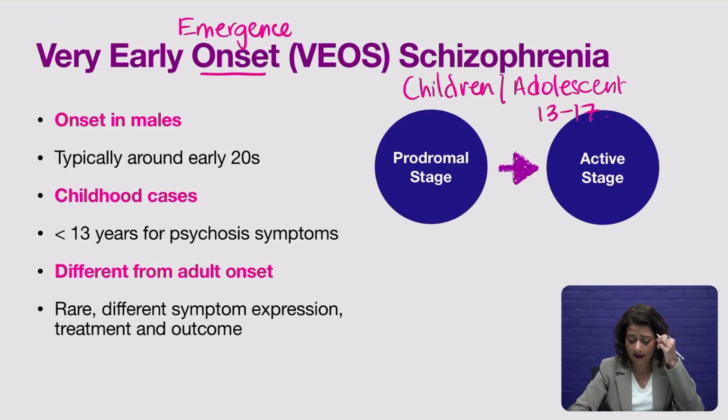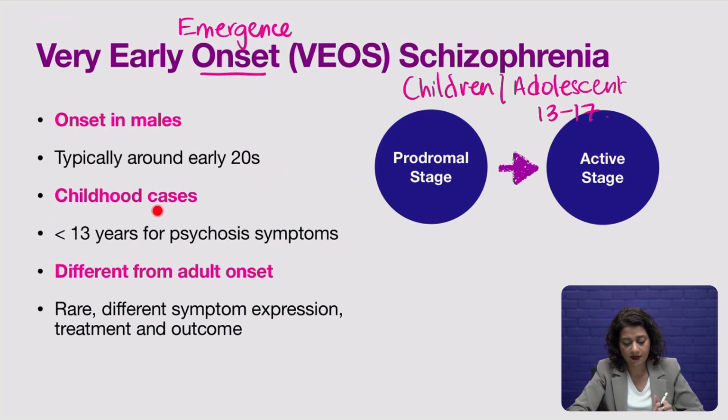This particular case is about schizophrenia in a male child. You'll remember from our previous lesson that onset in males is typically around the early 20s, when men who have schizophrenia develop full-blown psychosis, meaning that they are in the active stage by then.